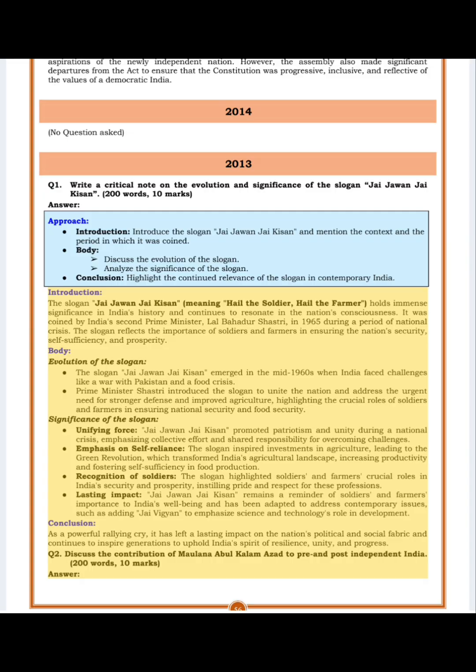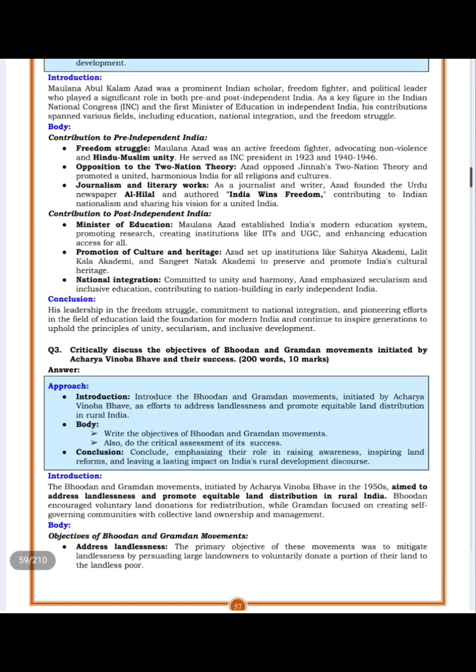Q2. Discuss the contribution of Maulana Abul Kalam Azad to pre- and post-independent India. 200 words, 10 marks. Answer. Approach. Introduction: briefly introduce Maulana Abul Kalam Azad's role as a freedom fighter, political leader, and scholar in both pre- and post-independent India. Body: discuss his contribution in pre- and post-independent India. Conclusion: conclude, emphasizing his impact on nation-building, unity, and inclusive development.